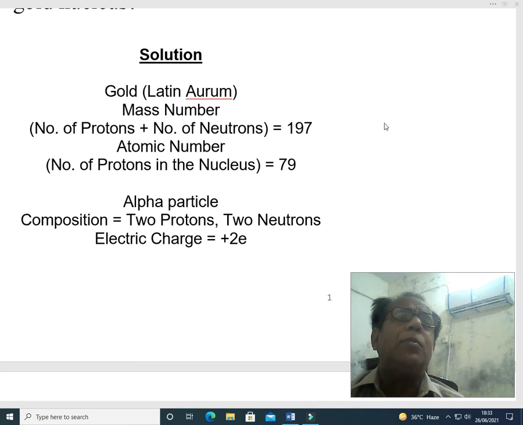We know that the charge on an electron is equal in magnitude to the charge on a proton. The only difference is that the proton is a massive particle and that is why it resides within the nucleus, while the electron is very light and that is why it revolves around the nucleus.